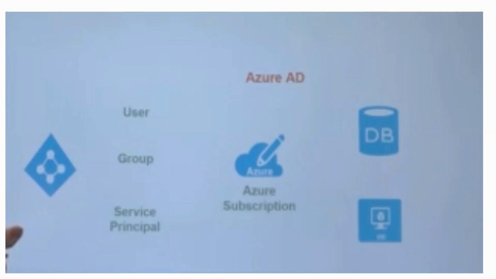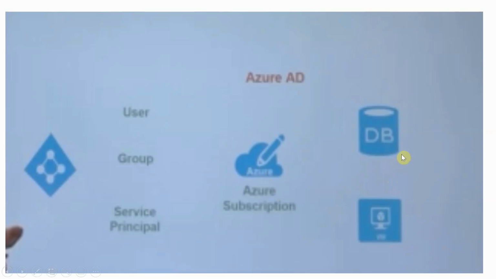To understand that, as I explained in my previous video, when you create any of the resources on Azure, each resource will be created under a particular subscription. So the main thing that is required and important to create any resources is the subscription. And when you create a subscription, like any free trial subscription or pay as you go subscription, it creates one Active Directory, Azure Active Directory, for you to manage your identity.